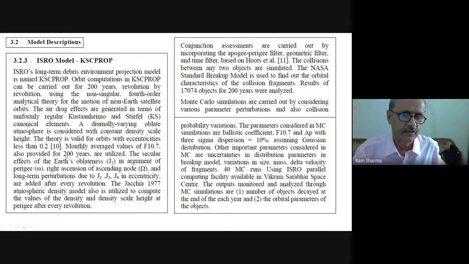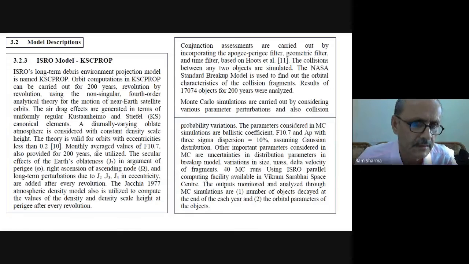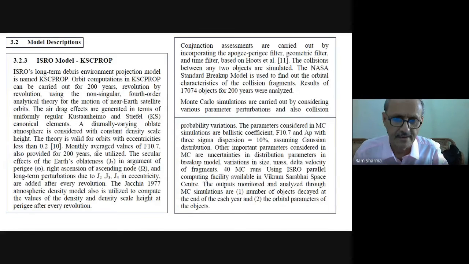Monthly average values of the solar index we had generated, also provided for 200 years. Some by models we had generated, some were given by them, and some we searched and then utilized. Because the solar cycle has an 11-year period, but that 11 years is an average value. Sometimes it can change also.